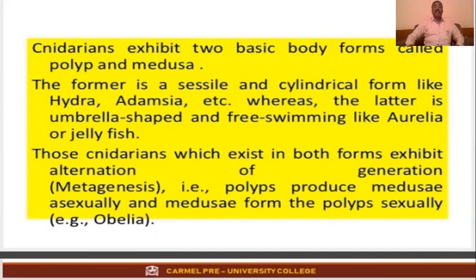Those cnidarians which exhibit both forms exhibit alternation of generation. Alternation of generation is a one mark question: metagenesis. Those cnidarians exist in both forms, polyp and medusa. That alternation of generation we call metagenesis. Polyps produce medusae asexually and medusae form polyps sexually. So this kind of alternation of generation we call metagenesis.